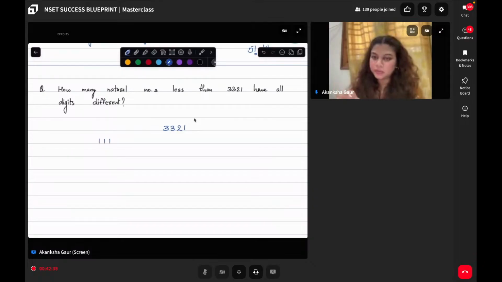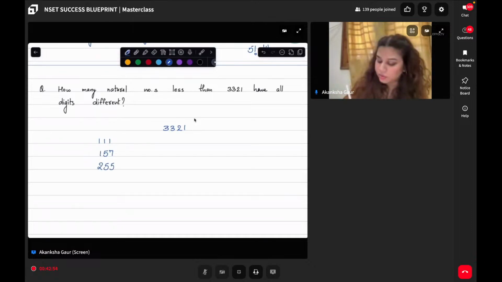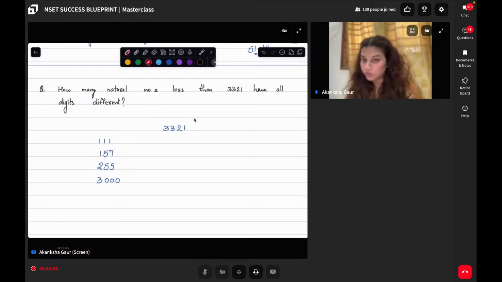So can I say triple one is less than this given number? Triple one is less than this given number. If I talk about 157, this is also lesser. If I talk about 255, this is also lesser. If I talk about 3000, this is also lesser. But will triple one contribute to the answer? No, it will not. Why? Because all digits should be different.